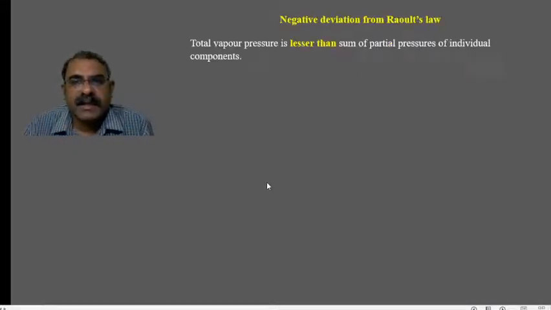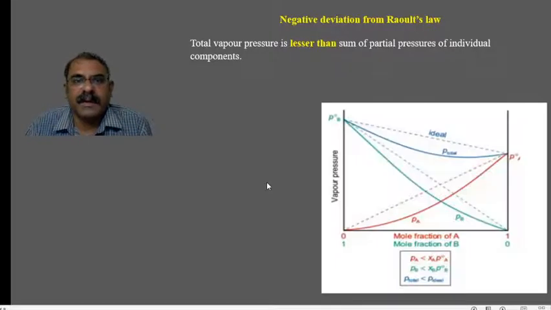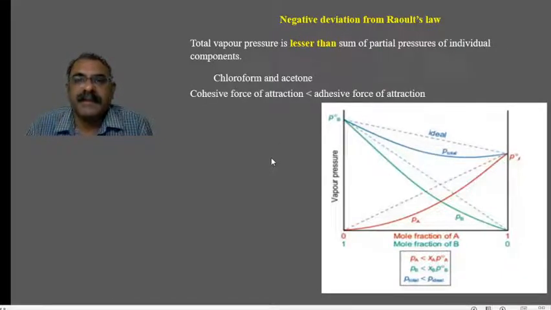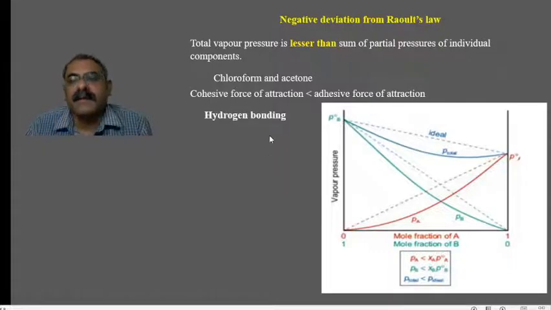Likewise, negative deviations are also observed from Raoult's law. Negative deviation happens when the total vapor pressure is less than the sum of the partial pressures of the individual components. So you can see the curve here. The dotted lines are the ideal solution, and you can see the curves are below the ideal line. An example of a solution showing negative deviation is chloroform and acetone.